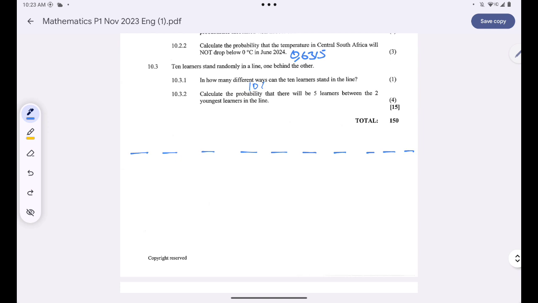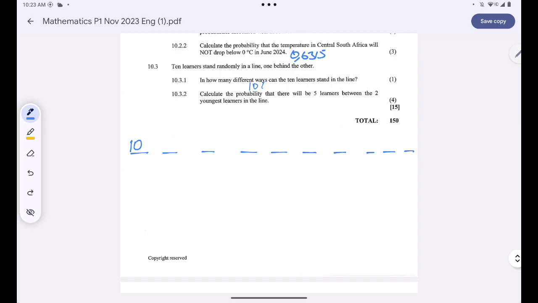If you check here, any of the learners has a chance to stand as the first learner on the line. So 1 out of 10 learners will stand here.